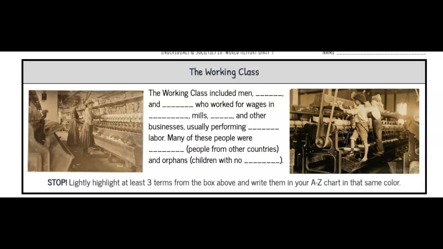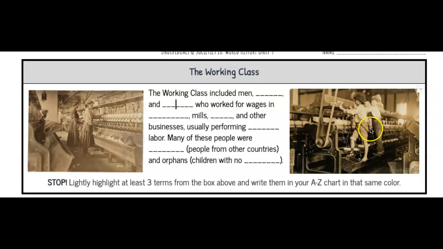Many of these people were immigrants or people from other countries, and orphans. These were children who had no parents. One important thing to note about the groups of people here, especially women and children, was that they were a part of the workforce that was really utilized because they did not have to be paid as much as men. And so since they didn't have to be paid as much, they didn't have to earn as much, they could hire more of them.